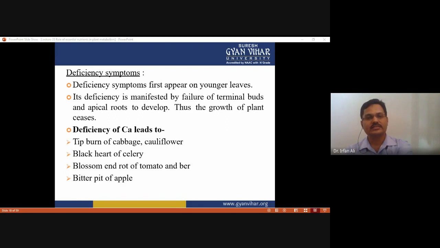Okay, so these are the consequences of its deficiency, and ultimately the growth of the plant will be affected, and it also leads to tipburn of cabbage and cauliflower. Okay, and black heart of celery has been observed, and blossom end rot of tomato. Okay, and bitter pit of apple. Okay, so these are the physical symptoms of deficiency of calcium.